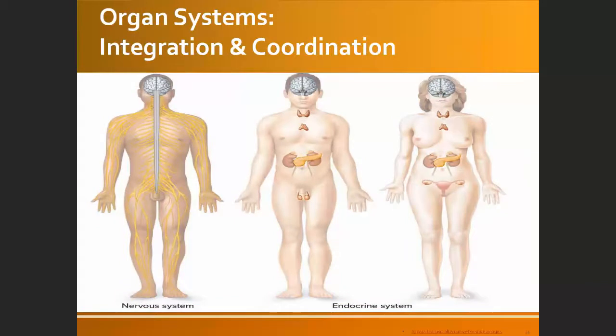Okay, so this is the nervous system. This is the gland, so it's going to be the endocrine system. This is also endocrine. Oh, this is the reproductive system. The endocrine system is together over there.